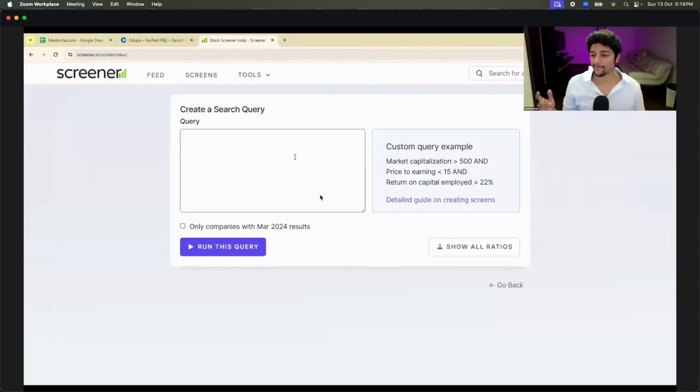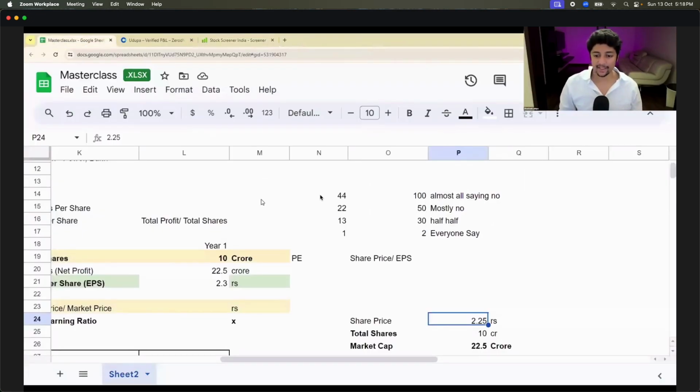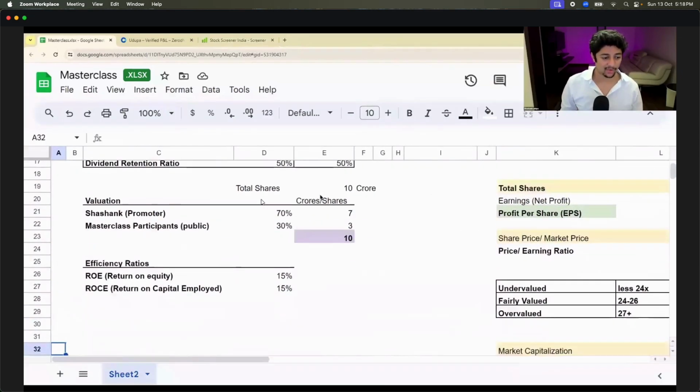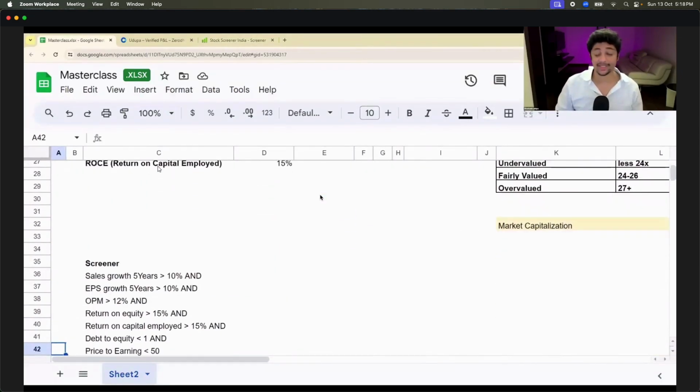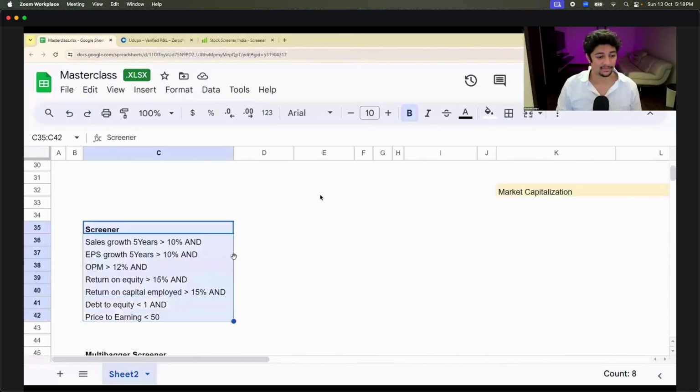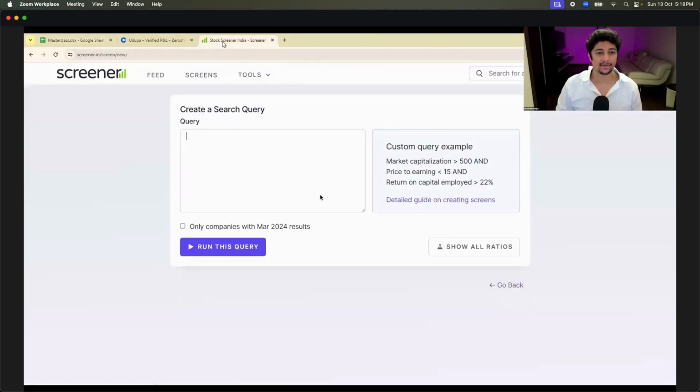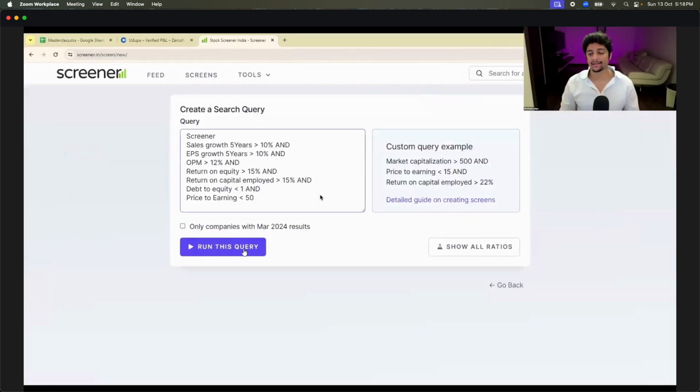Remember what all we learned. We learned that sales of a good company should be growing. Operating profit margin should be growing. Debt to equity ratio should be less than, you guys have to tell me, less than 1. So you know these rules and regulations, right? So to make your life easier, in this Excel sheet, if you go down, I have automatically put the entire screener for you ready made to copy paste. Copy this, go to screener, click on screens, click on create new screens, and then paste it here and run this query. You will automatically get a lot of companies.